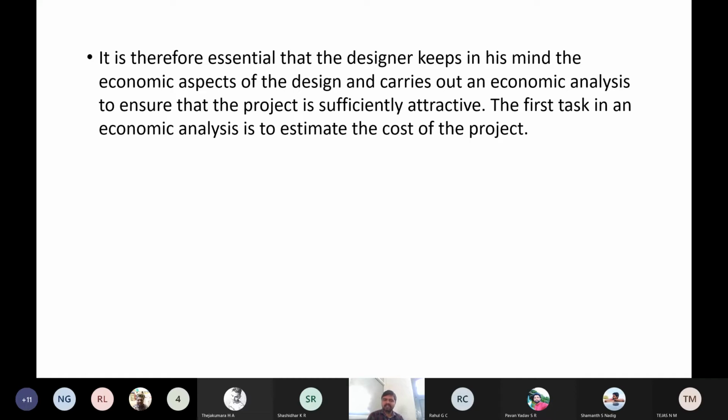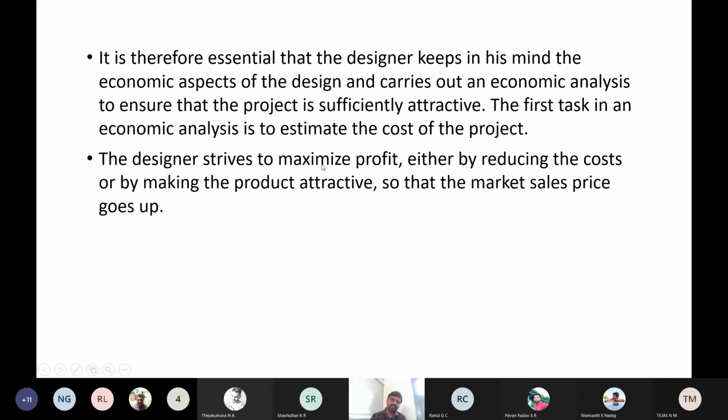So then you should have an estimation. In order to start this company on a small scale, we need 50 crores. Like that you should have an estimation. And if we invest 50 crores, when can we get the investment back, when will the company be in profit? These are the calculations even a designer has to make in order to convince an investor.